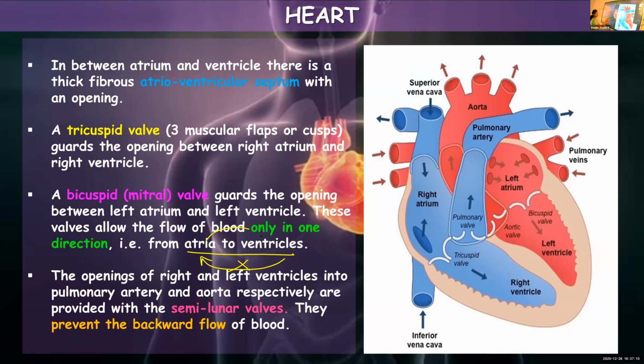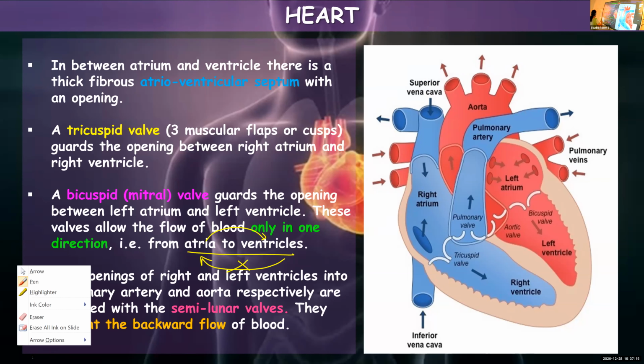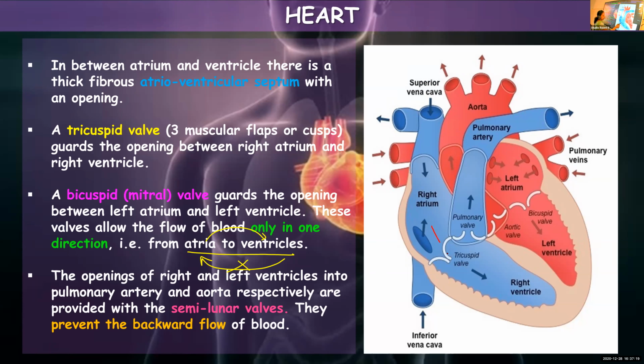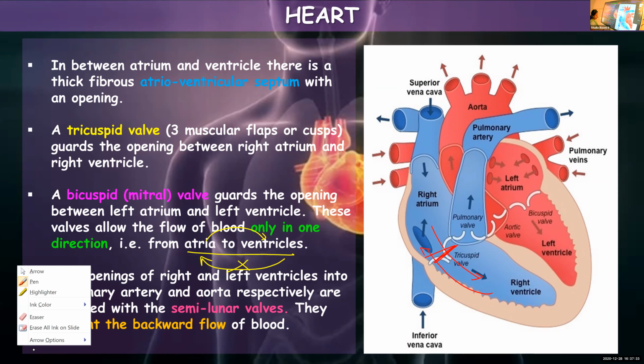As soon as the blood moves from the right atrium to the right ventricle, this valve will be closed so that the blood cannot flow back. The same is applicable for the bicuspid valve also. So these are the two valves separating atria and ventricles.